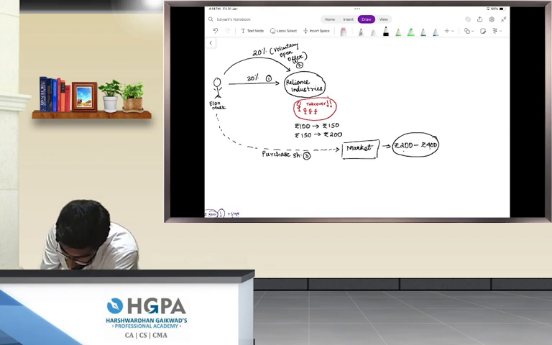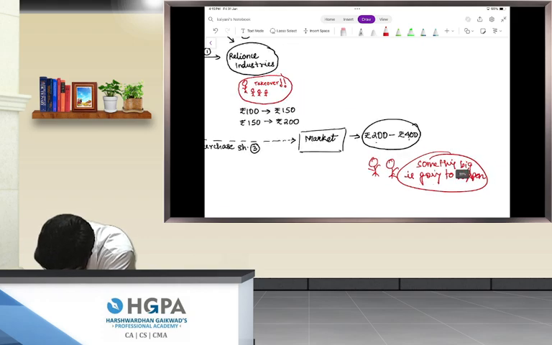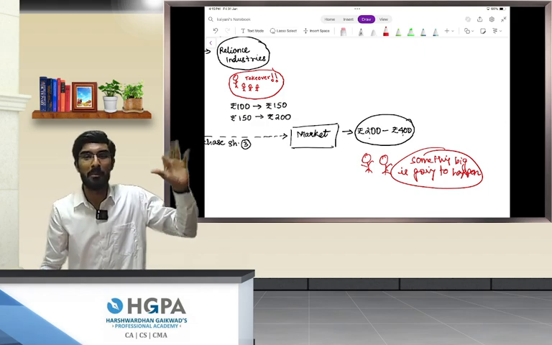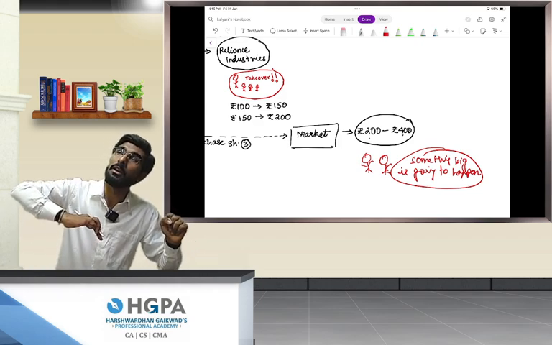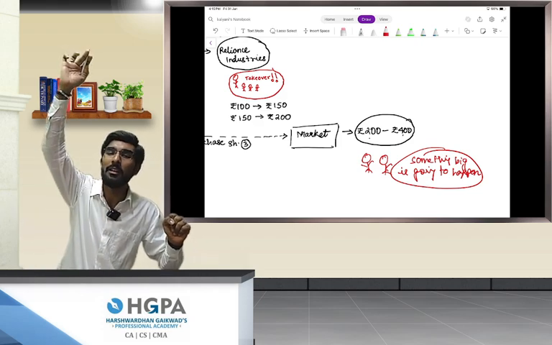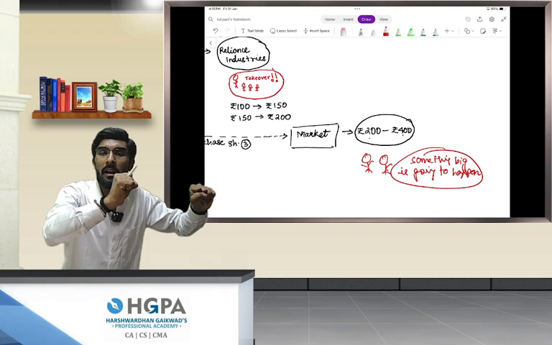Now, what will happen is, the public shareholders will think something big is going to happen. Because of this, the public will also buy shares, and due to this, the share price will start to skyrocket in a very short period of time, because there's a lot of demand created in the market.